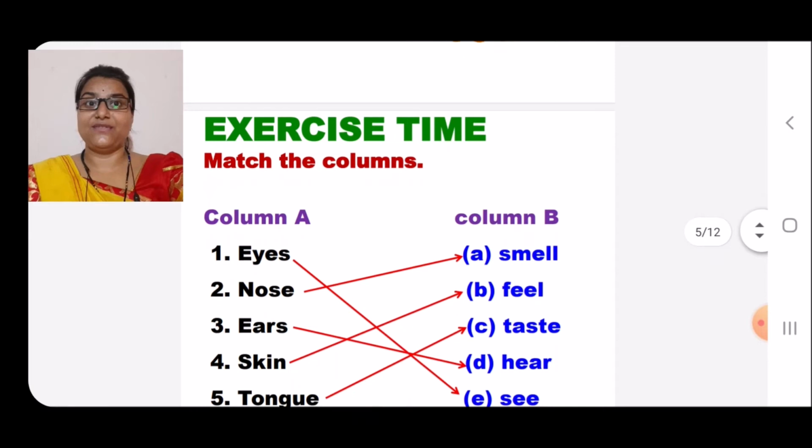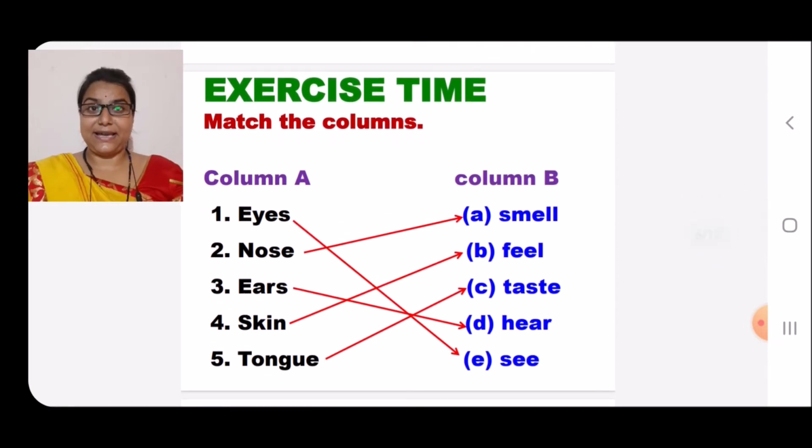Now let us see what is given in the next. Now exercise time. Match the columns. In column A, all the names of sense organs are given, and in column B, all the functions of sense organs are given. So now let us match. First word is eyes. Eyes to see. Nose to smell. Ears to hear. Skin to feel. Tongue to taste. Now let us go to the next slide.